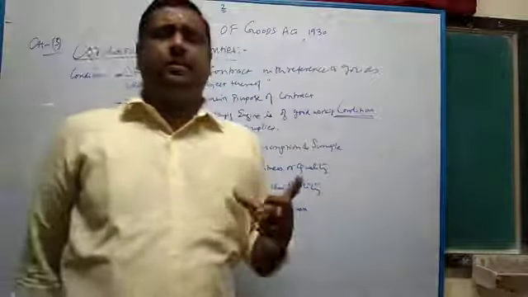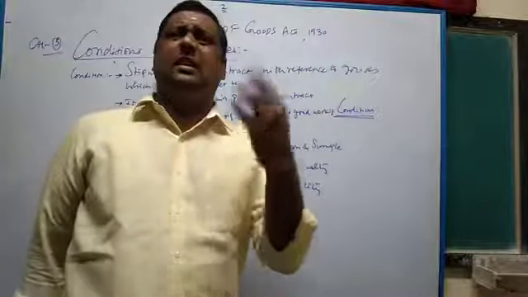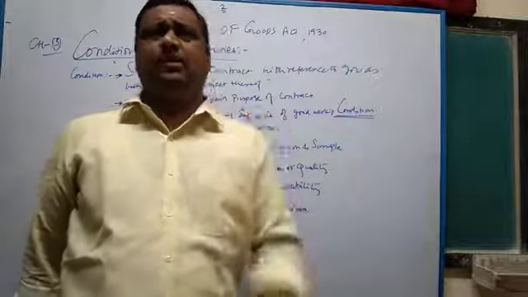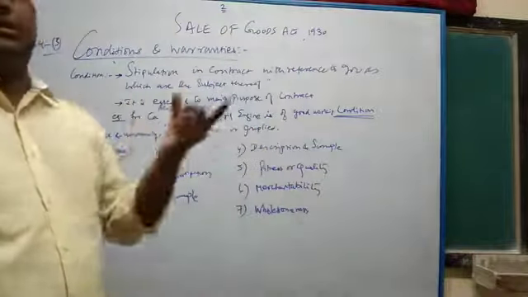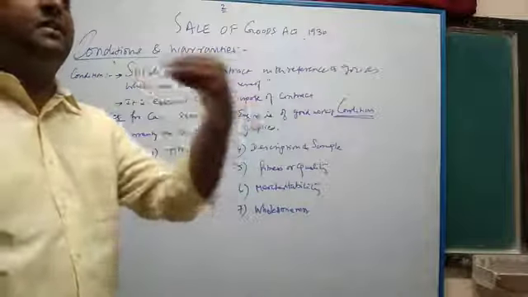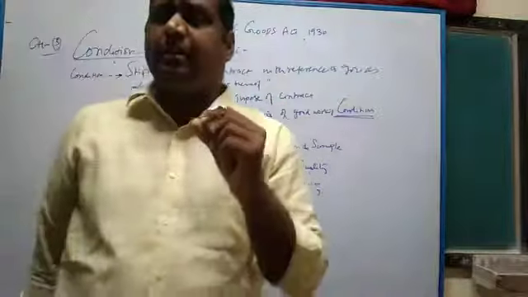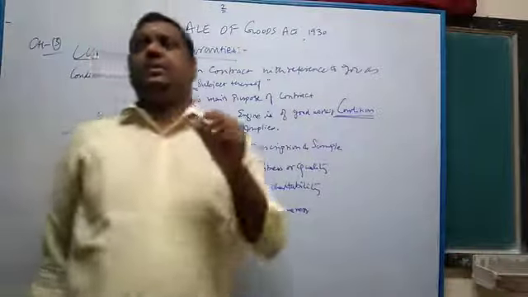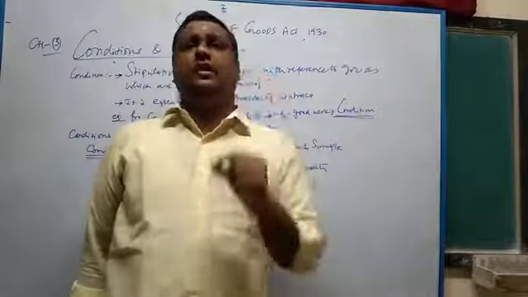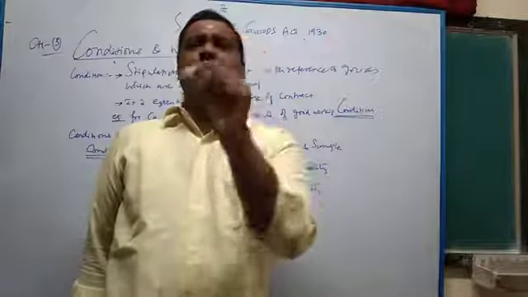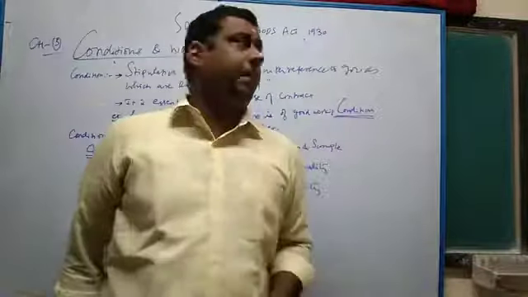So, goods form the subject matter of the contract. With reference to the goods, you are making a condition. You are making a representation with reference to the goods. That is called a condition. Please understand, a representation in the contract, with particular identification to the goods that you are making, that statement is called a condition.